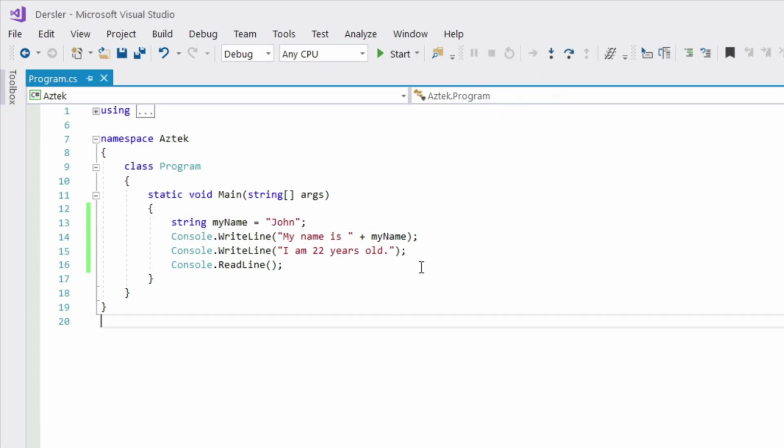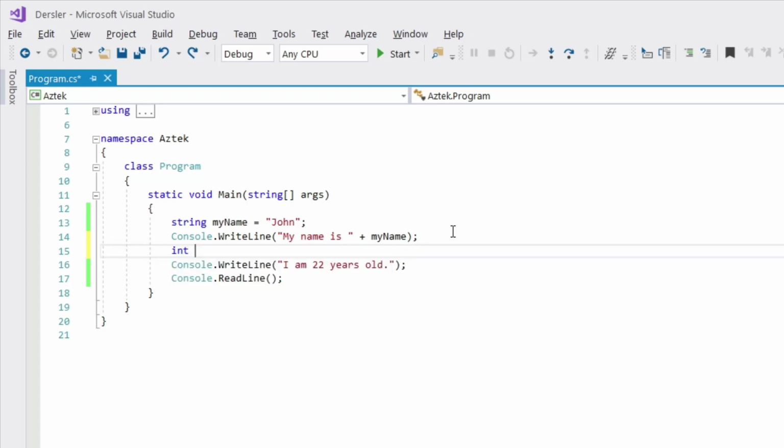Now let's do it for the age part. To do that, we have to define a different data type, because 22 is a number, a non-decimal number. To define a non-decimal number, we have to write int, short for integer. And let's write its variable name, let's say age, and assign it, I don't know, 18 maybe. And as you can see, I didn't use any quotation marks while assigning an integer value.